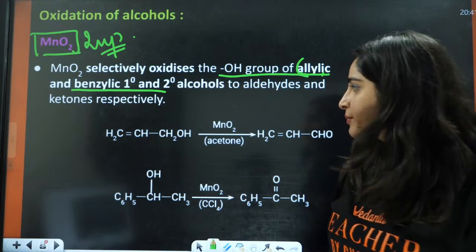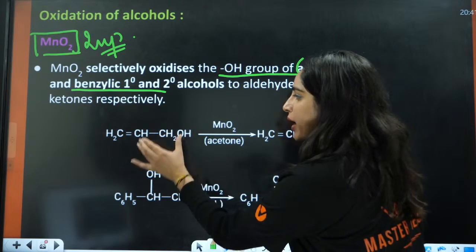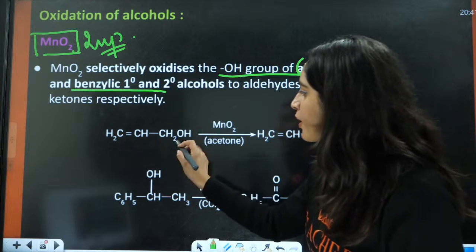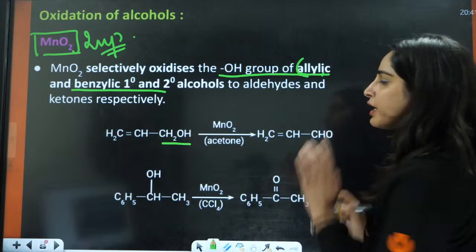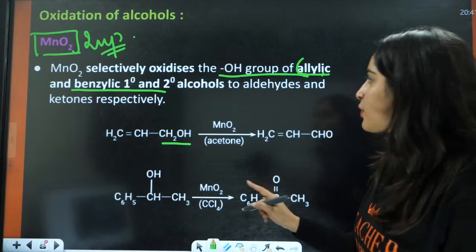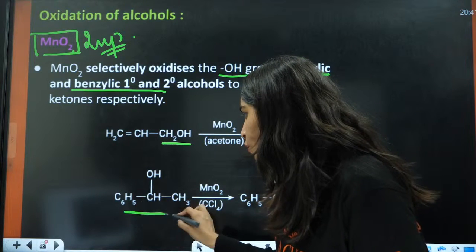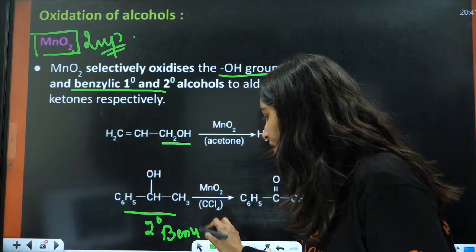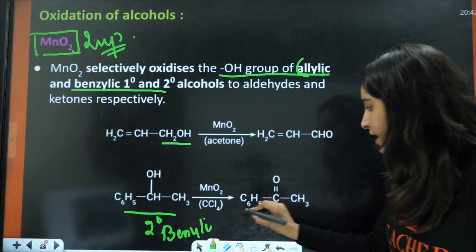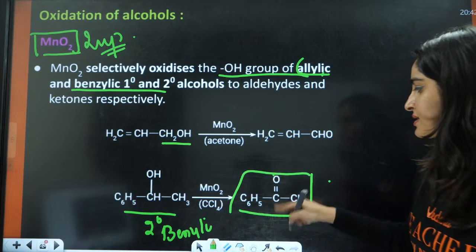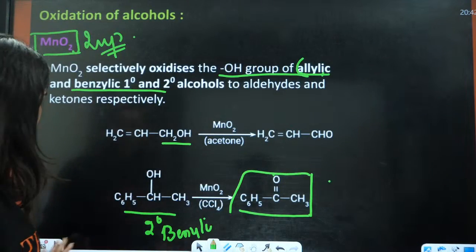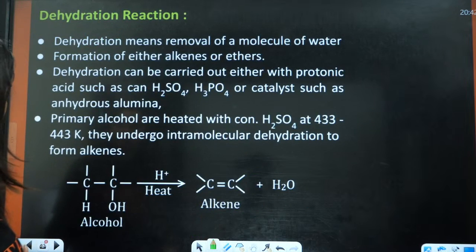For example, this is a 1 degree allylic alcohol. In this case, it is going to oxidize this selectively to aldehyde. If this is 2 degree benzylic, in this case it is going to selectively oxidize it to C6H5C(=O)CH3. Right, everybody? So let us do a question based on this.